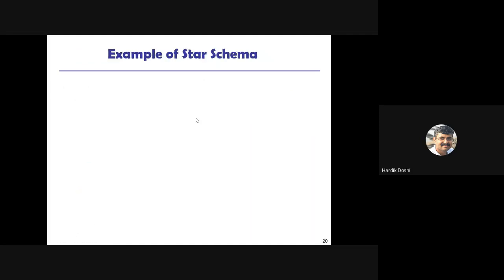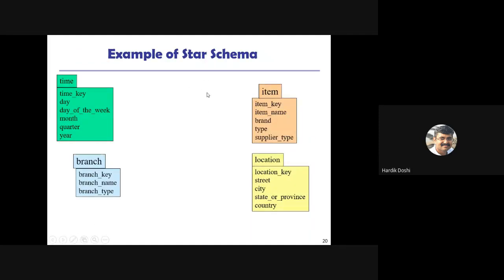Let me show you an example of a star schema. See this. These are my dimension tables: time, with attributes time key, day of the week, month, quarter, year. Branch key, branch name, branch type. Item key, item name, brand type, supplier type. And location key, street, city, state or province, and country. Now, all of these are dimension tables.